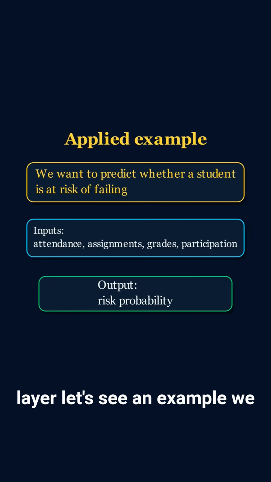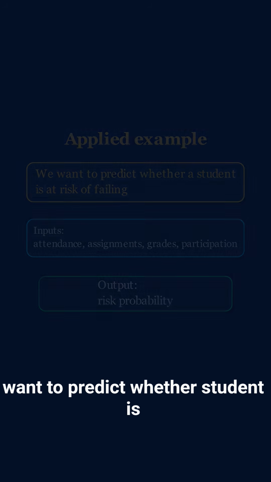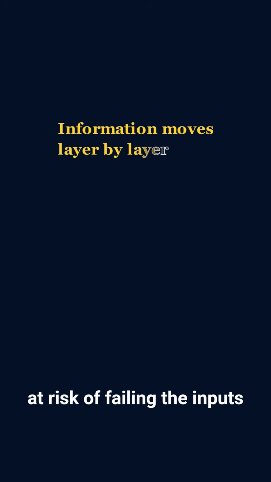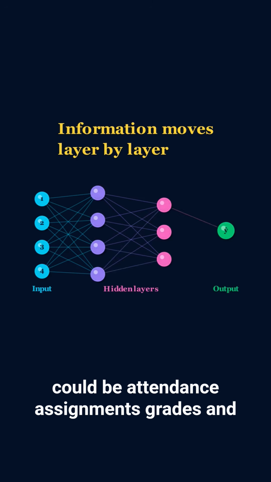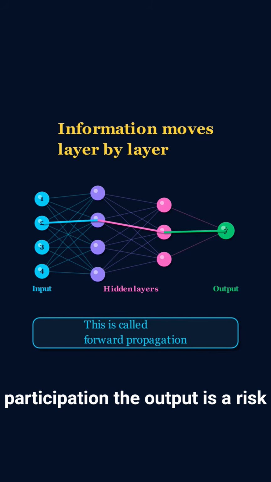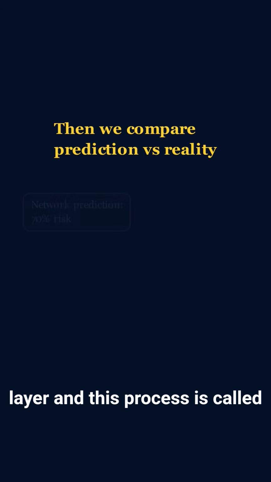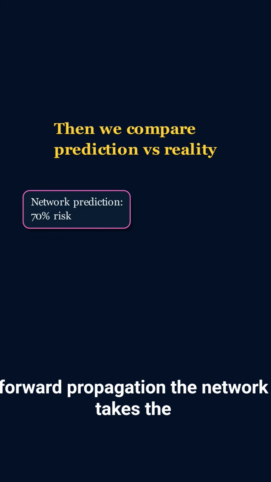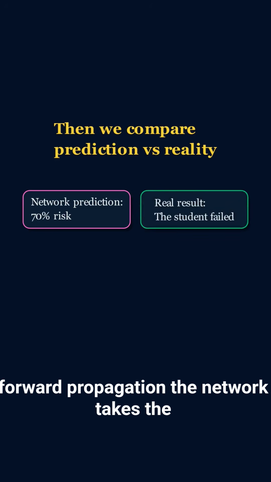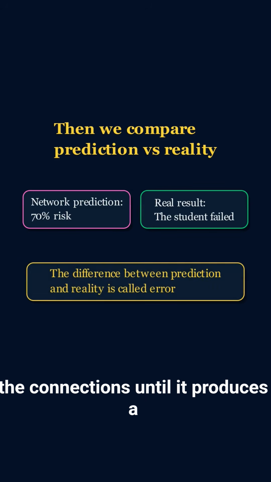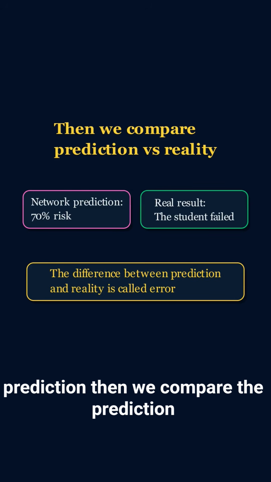Let's see an example. We want to predict whether a student is at risk of failing. The inputs could be attendance, assignments, grades, and participation. The output is a risk probability. The information moves layer by layer, and this process is called forward propagation. The network takes the input data and moves it through the connections until it produces a prediction.